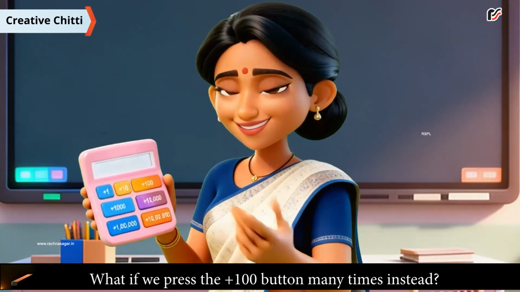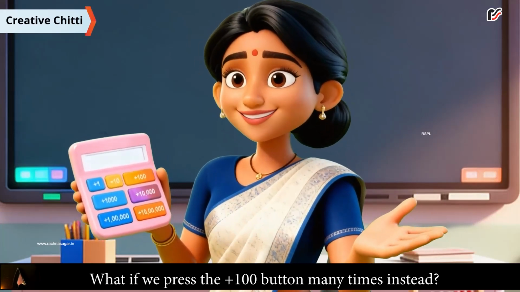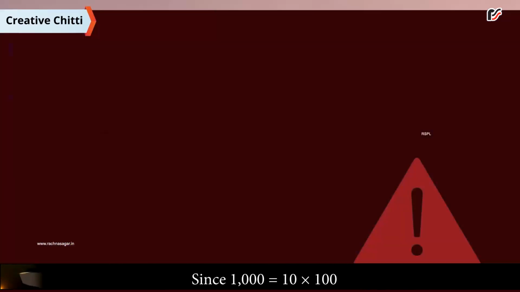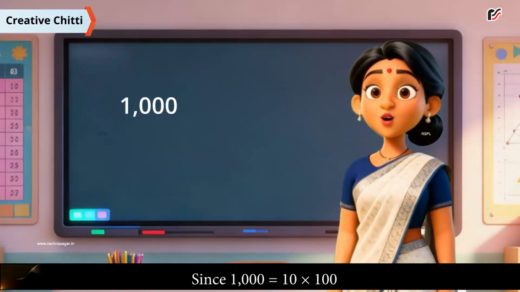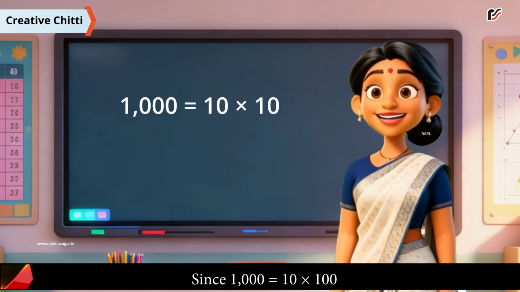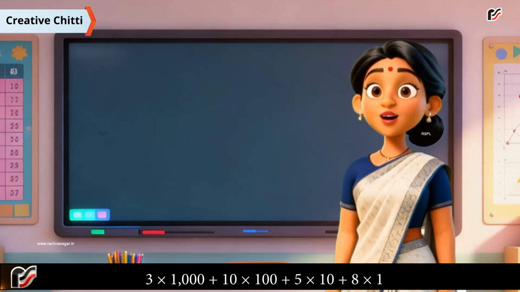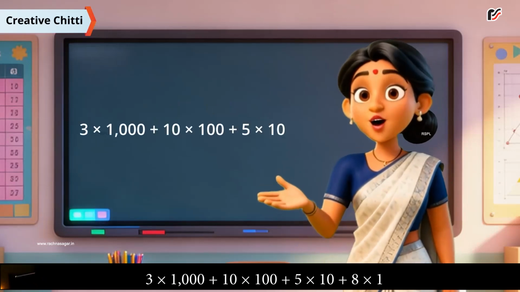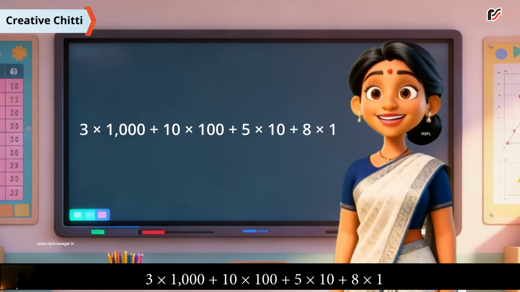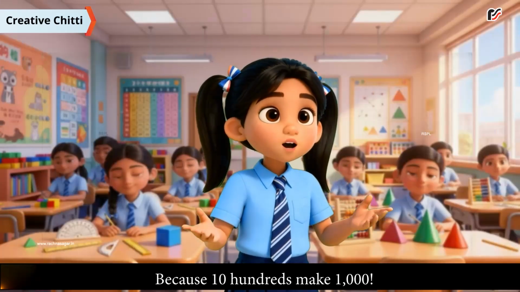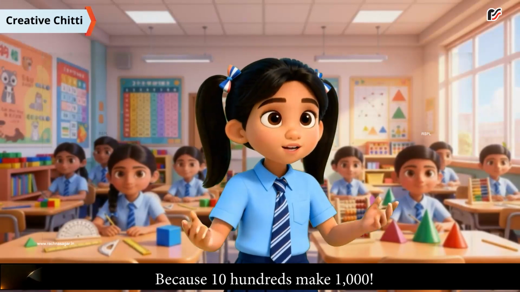What if we press the plus 100 button many times instead? Since 1000 is equal to 10 times 100, we can write 3 times 1000 plus 10 times 100 plus 5 times 10 plus 8 times 1, because 10 hundreds make 1000.